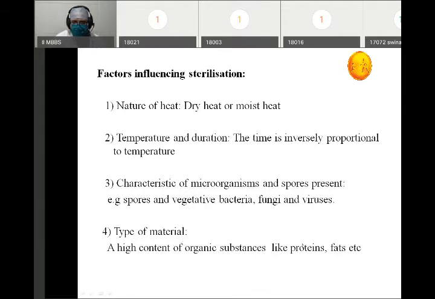And the type of material. Now this is a very important thing. What happens when we are trying to sterilize an item, but in that item there is presence of protein, there is presence of fats? These two things are going to increase the time and duration which will be required for the sterilization of that particular item.